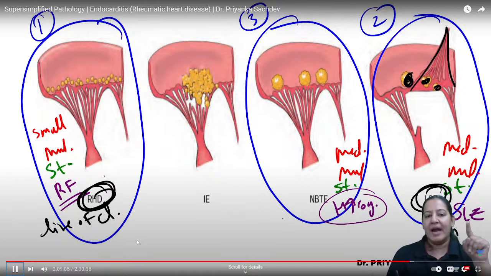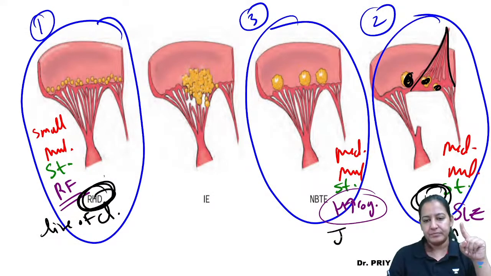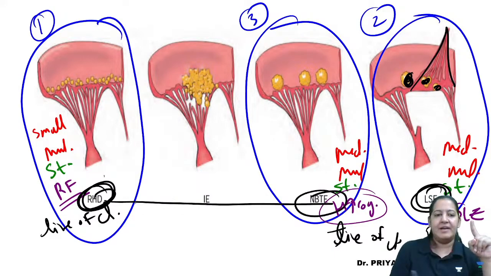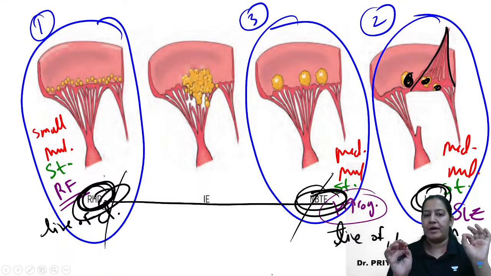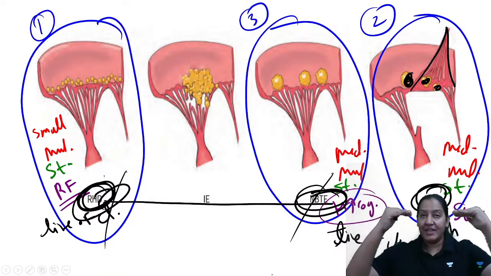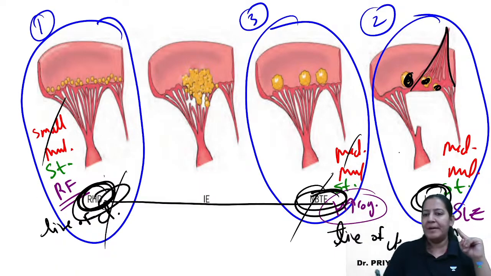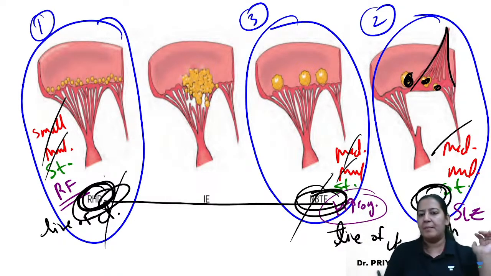Endometrium also, right? And here also it is present on the junction. That is the line of closure. So can I say the location is the same in rheumatic heart disease and NBTE, non-bacterial thrombotic endocarditis? Location is important. See the size, see their number. Size is different: small, medium, medium. Number is the same, all of them are multiple, right?